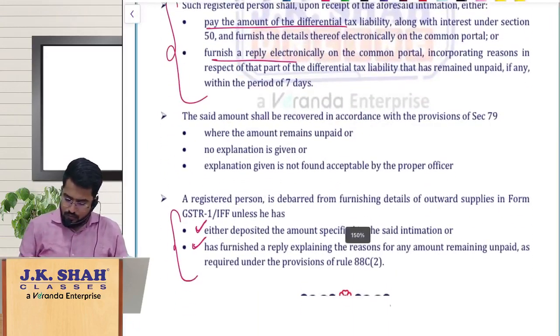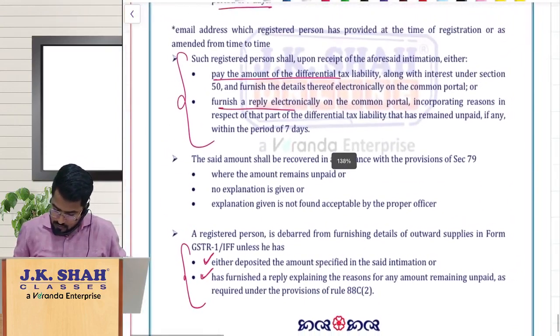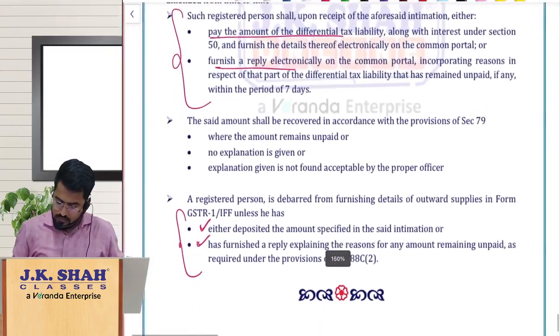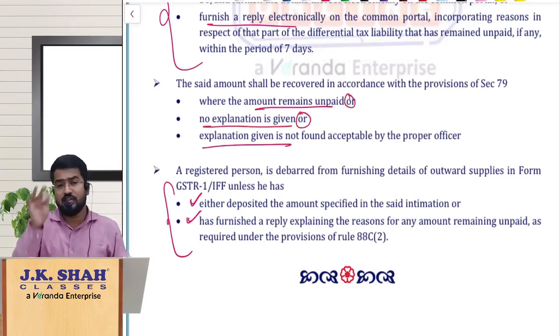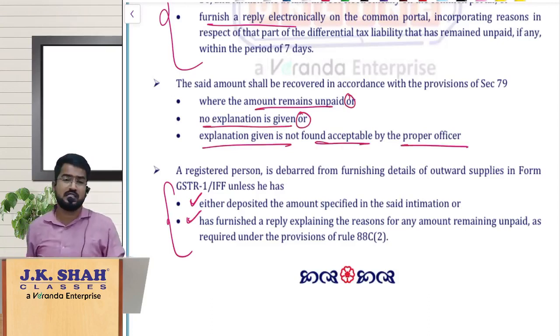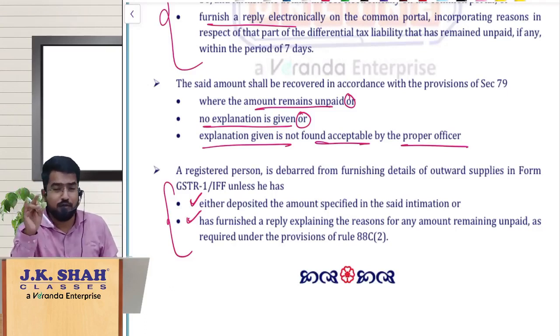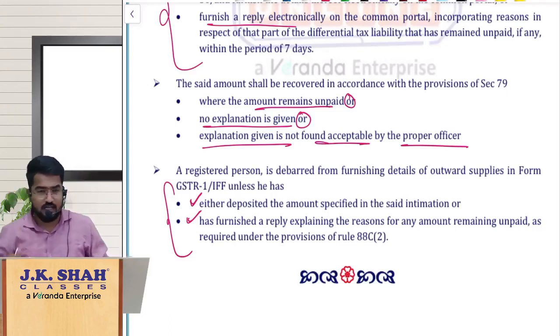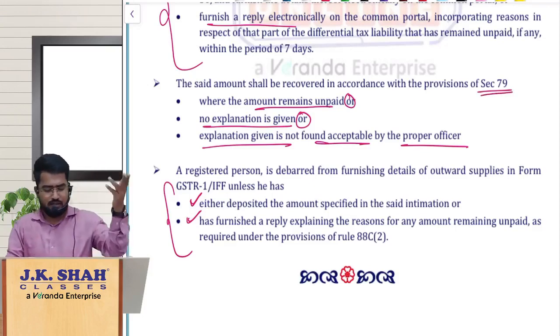Now suppose the said amount remains unpaid, or explanation is not given, or explanation is given but it is not found acceptable by the proper officer, that means you gave the explanation and he is not happy with that, or you have not given the explanation at all, or not paid, then they will recover it as per section 79, which you will see at your CA final level.